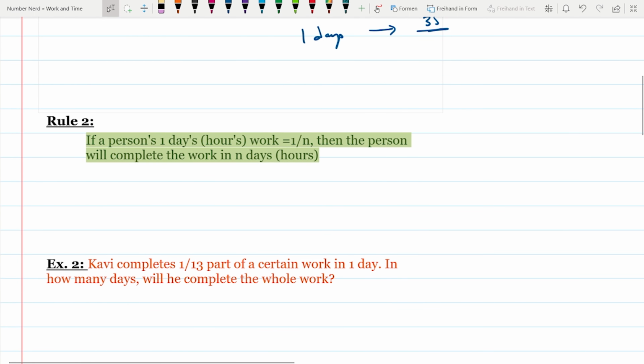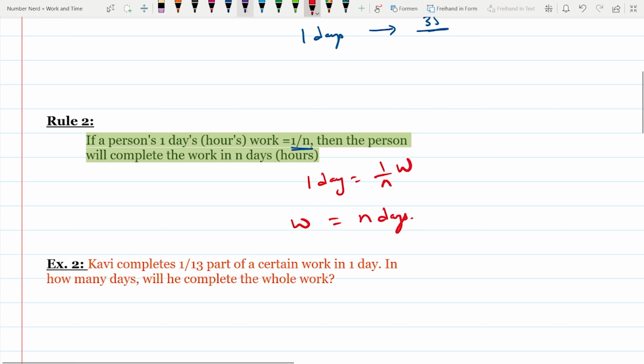The second rule states that, this is completely opposite to the first rule, if a person's 1 day work is 1 by n, then the person will complete the work in n number of days. It means if 1 day work of a person is 1 by nth of the work, then how many days does the person take to complete the one whole work? It is reciprocal: n days. He will take n days.